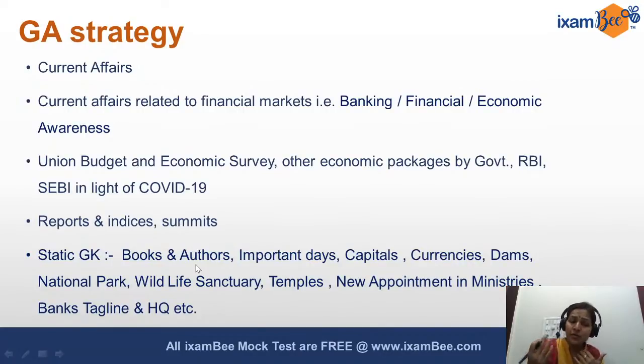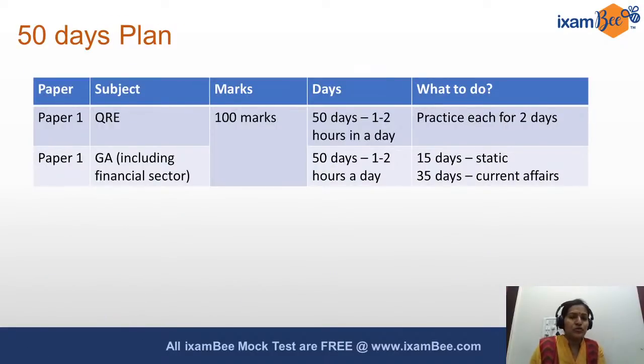If a book has been written by him, you should know the name. So such books and authors are important. Important days, the capitals of various countries, their currencies. National parks is one static information that comes in a lot of banking exams, and the likelihood is they're going to be there in the SEBI exam also. So all these things are important, and this is how you should spend your time.